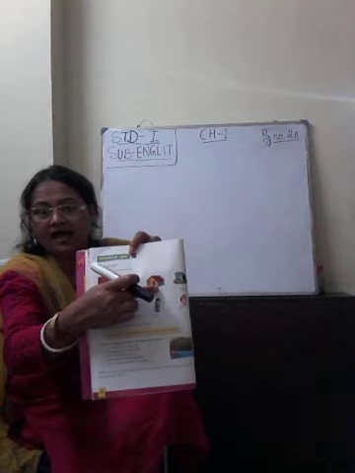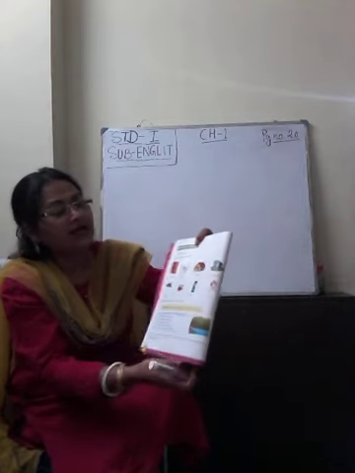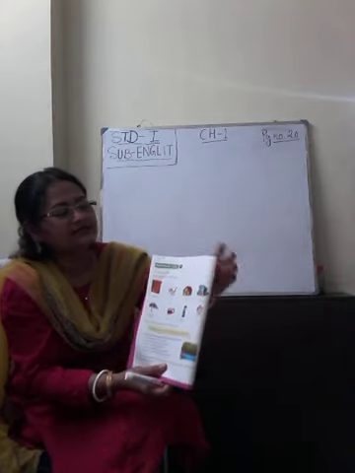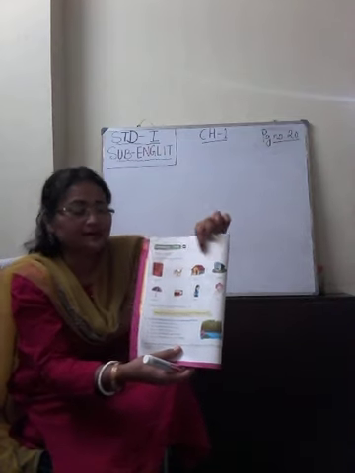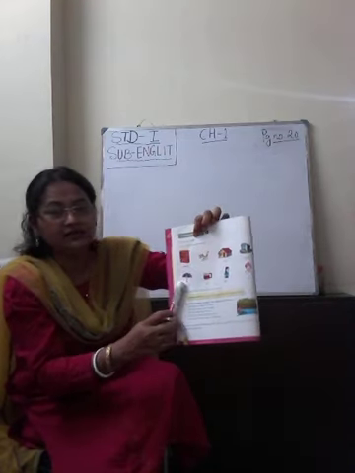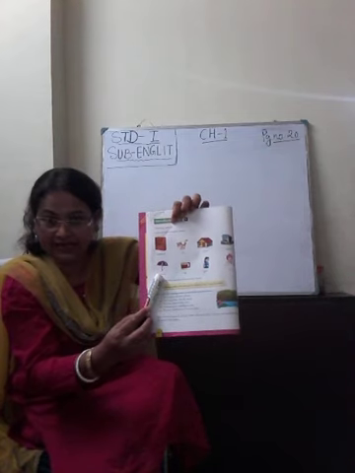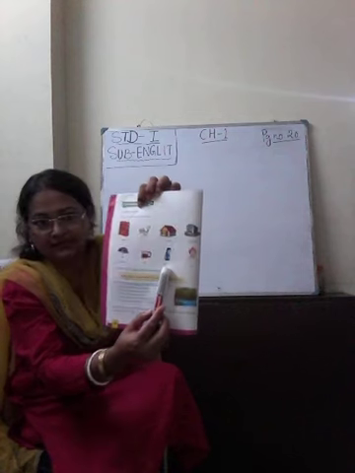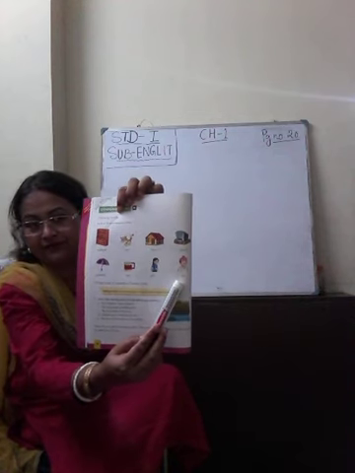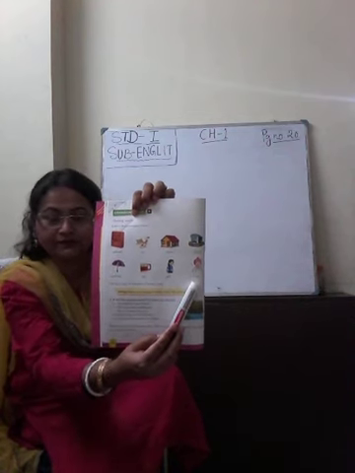Next one is a house. And then the fourth one, we can see a building. It's a school. Clear? Move down. This is an umbrella. This is a cup. This is a girl. And this is the picture of a boy.